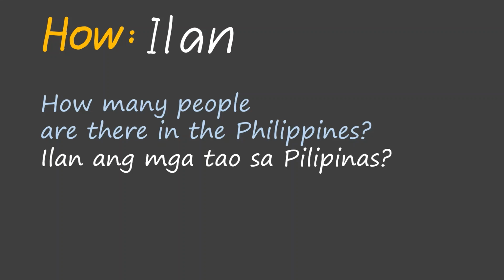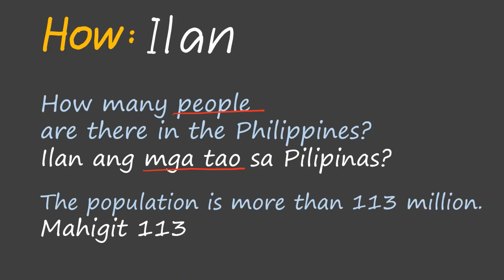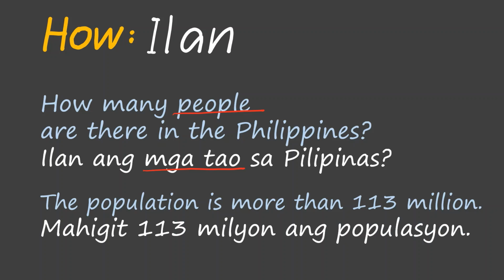It translates closer to how many people in Philippines? People is mga tao. The answer to this question as of the year 2023 is the population is more than 113 million. Mahigit 113 milyon ang populasyon.